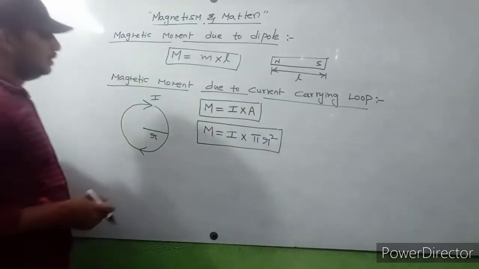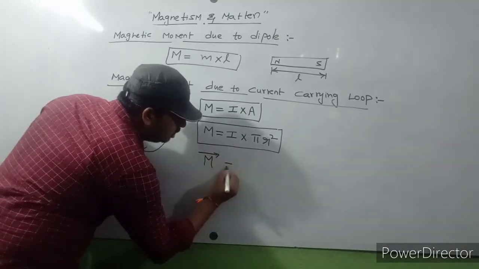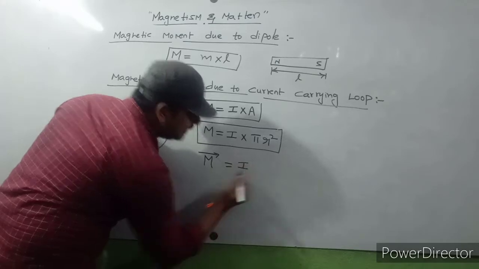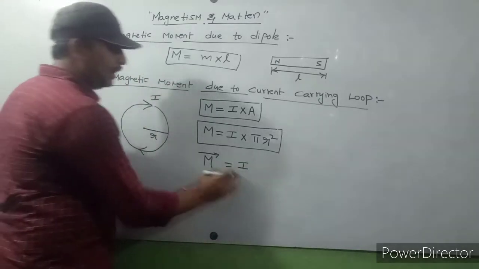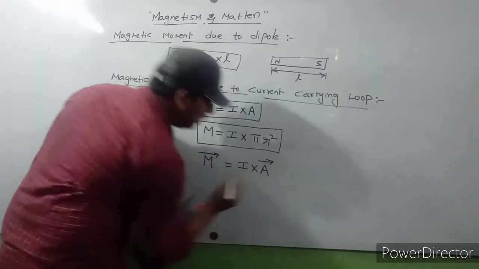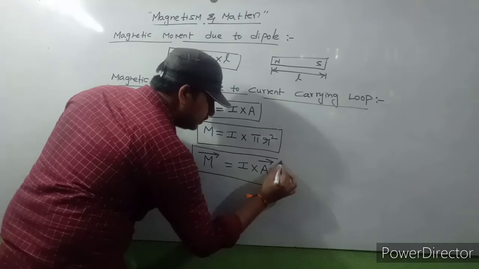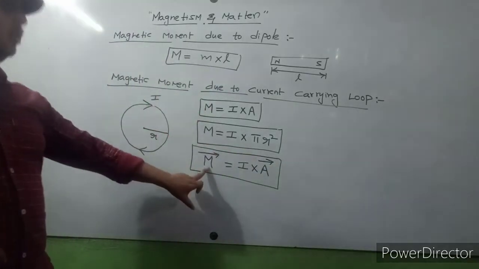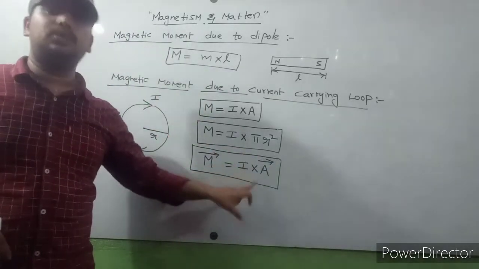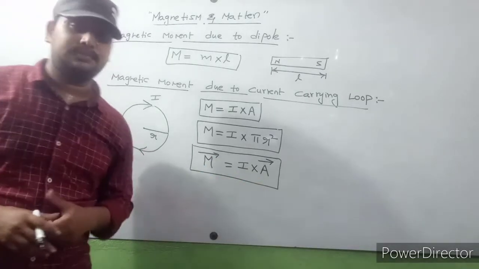Now in vector form, how can we write? M bar is equal to I into A bar. Electric current is a scalar quantity, so here A is a vector quantity, the areal vector.